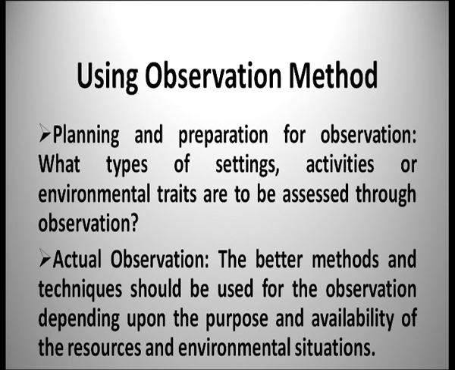So planning and preparation for observation is very, very important, that is, what type of settings, activities or environmental traits are to be assessed through observations. Then comes the actual observation. The better methods and techniques should be used for observations depending upon the purpose and availability of the resources and environmental situations.